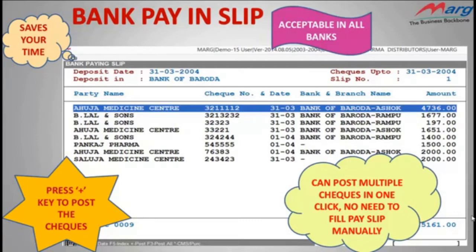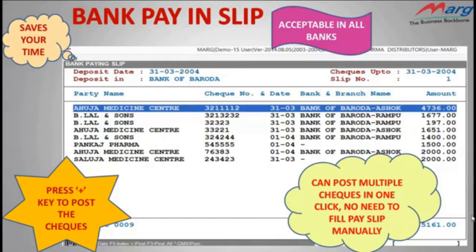So now you can imagine how much time it takes when we have to fill 10 to 15 pay-in slips in a day. Even there are some clients who deposit 40 to 50 checks into the bank on a daily basis. So friends, now you can analyze how much time they waste in filling those pay-in slips.